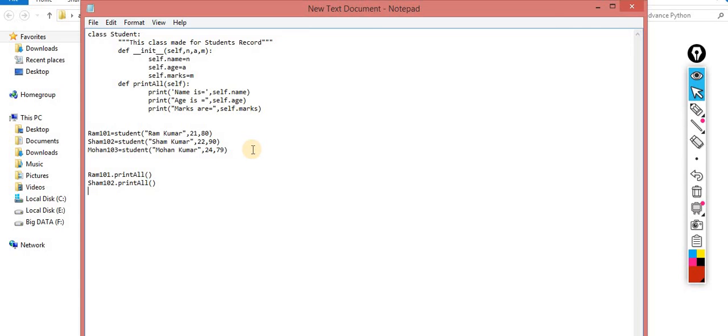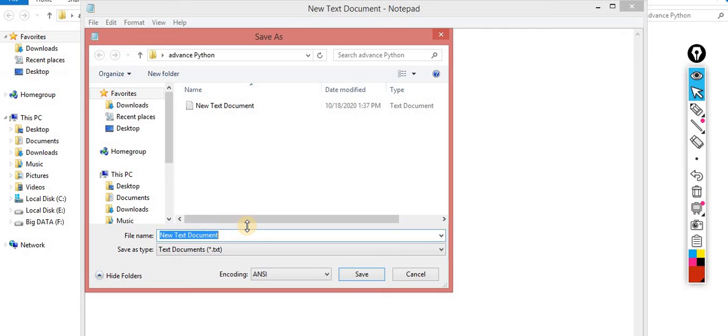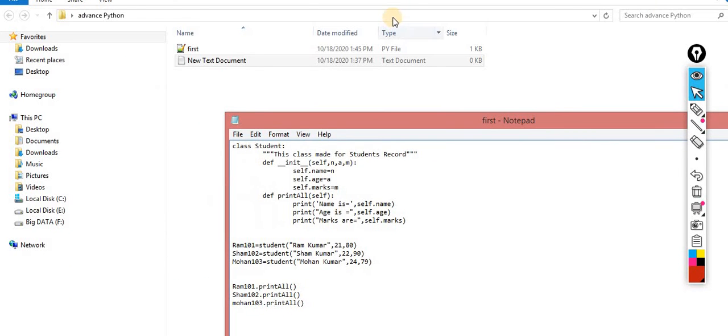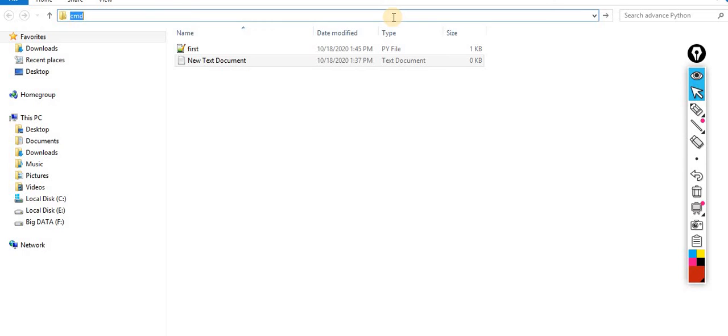Control C, control V, Mohan 103 print all. So I am saving it, file, save as first dot py. Now I am running it. Now you will understand the output for the same.